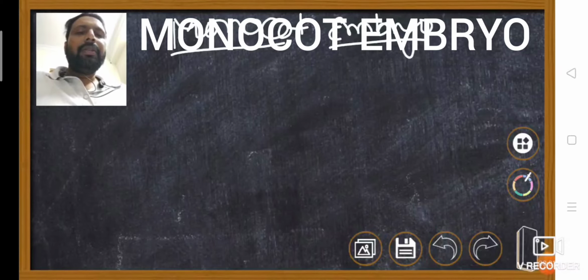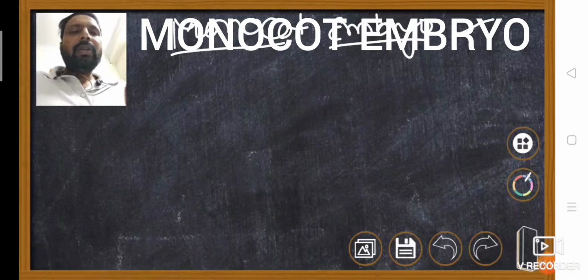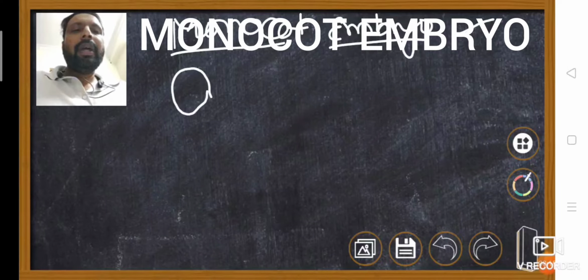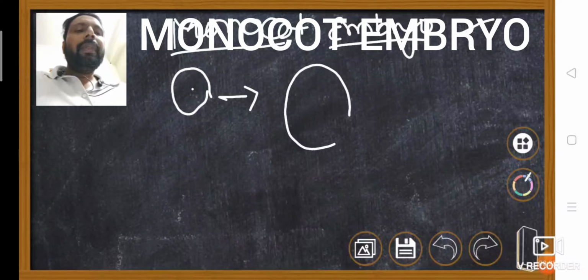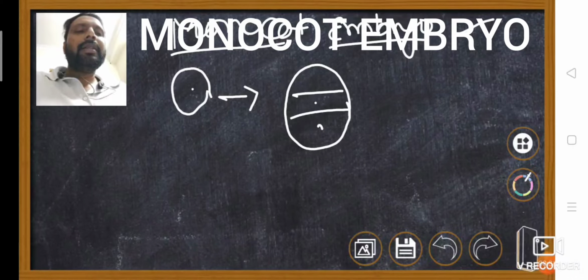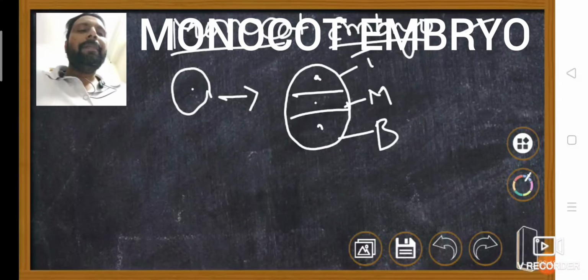So after fertilization, how does development take place in dicot plants, the dicot embryo, and in monocot plants, how does embryo development take place? First, taking the monocot plants, since we already discussed the dicot embryo. The diploid zygote is formed. Now the diploid zygote undergoes mitotic division to form two cells, then one more division, like that a 3-celled embryo is present. This is the terminal cell, this is the middle cell, and this is the basal cell.